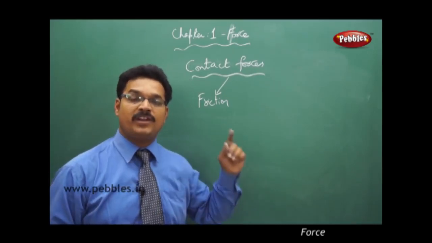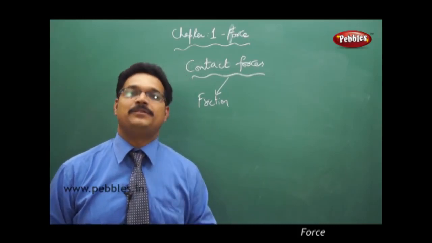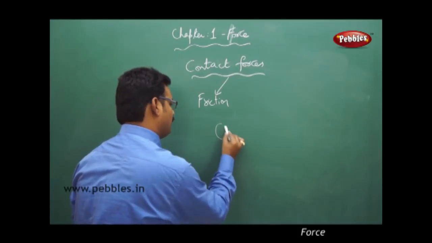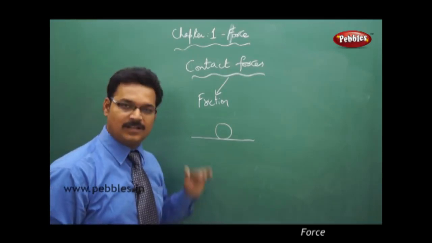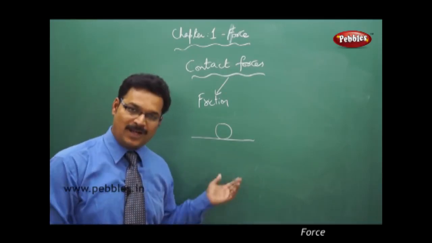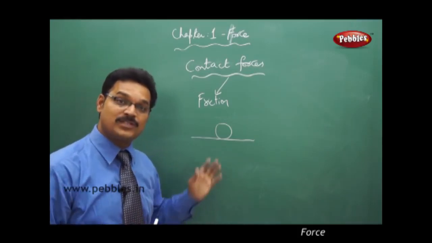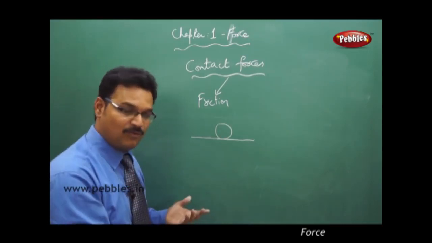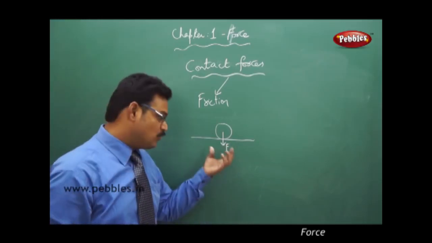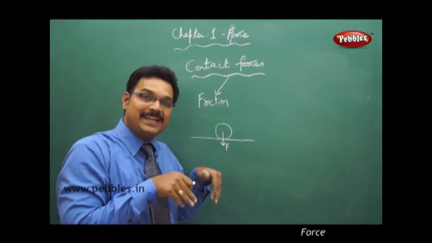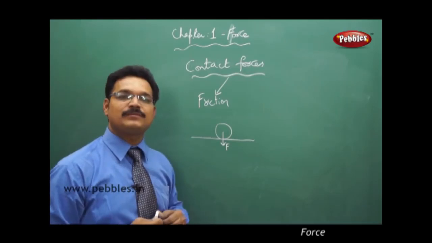We understand that friction is one contact force. There is another contact force also. Let me tell you. There is a ball on the ground surface. And you know that the ground is nothing but the surface of the earth, and the earth always applies gravitational force on bodies. So because of the gravitational force, the ball experiences a force toward the center of the earth, and the ball has to go inside the earth. But it's not going. It is stable on the surface.